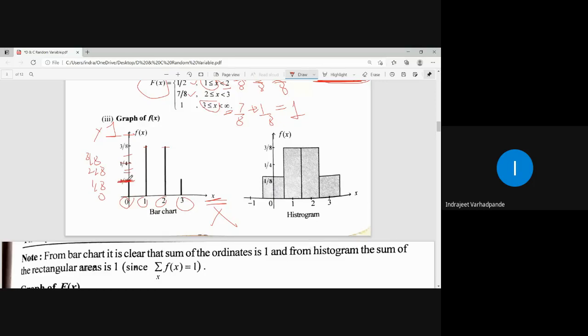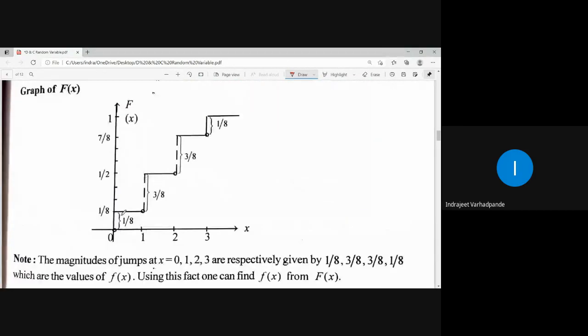For 0, 1 by 8, for 1, 3 by 8, for 2, 3 by 8, for 3, so and so. And for graph of f of x, it will go in between this, क्योंकि less than रहता है ना, less than x1, less than x2, so it will be in between this, and this particular step is nothing but 1 by 8, 3 by 8, 3 by 8, 1 by 8.